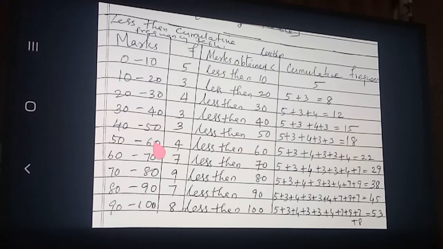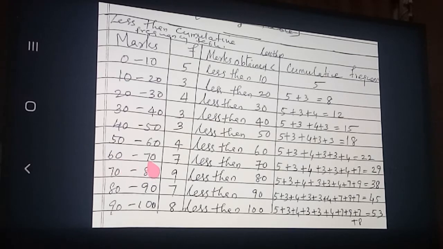And now less than 60. Less than 60 means all these students got less than 60 marks only. So how many students are there? Count and write. How much will come? Up to here, how many students will come? Less than 60, how many students got? So all less than 50, less than 40, less than 30, less than 20, less than 10, all will come under less than 60. So how many students are there? Total 22.